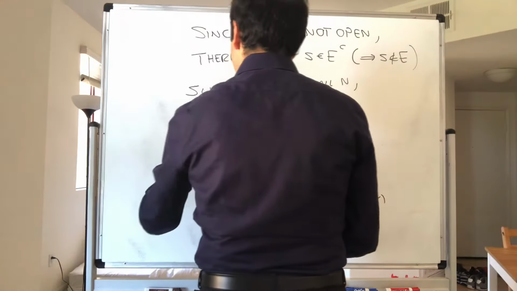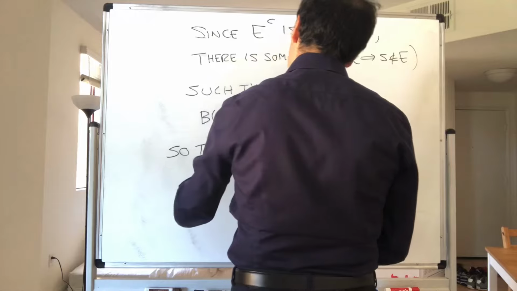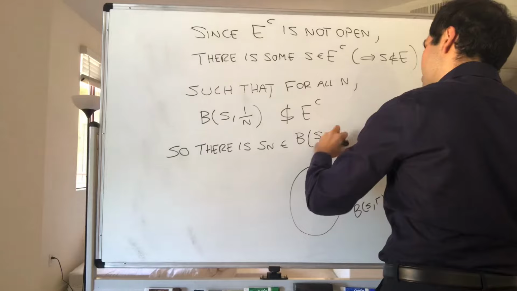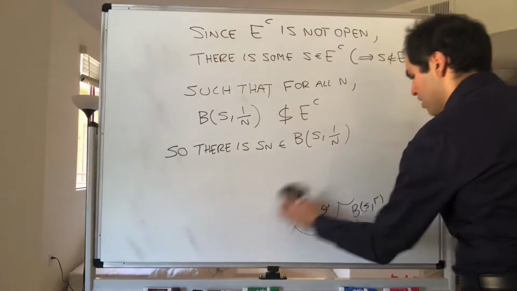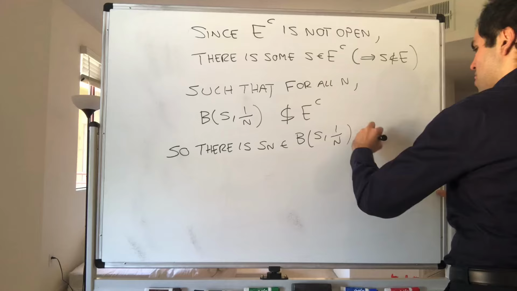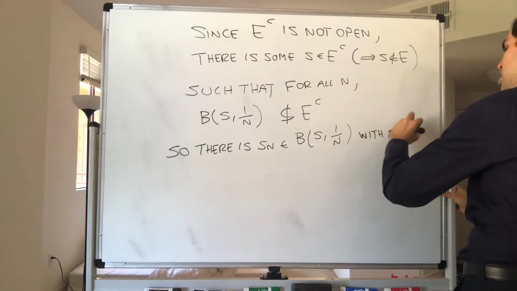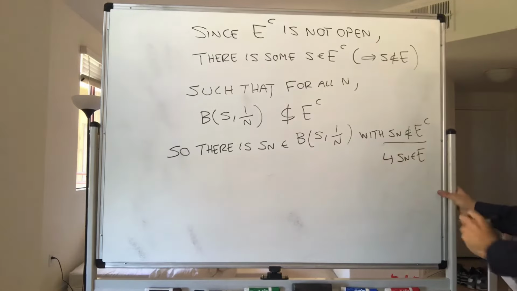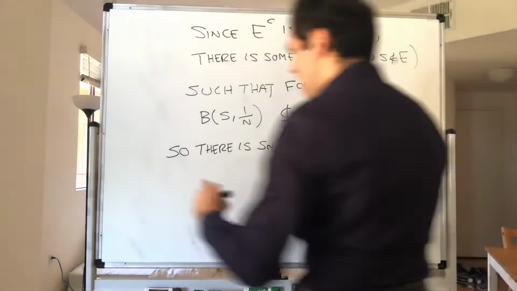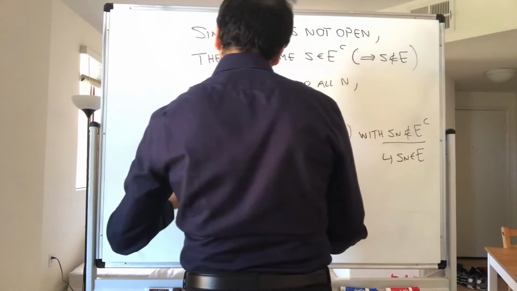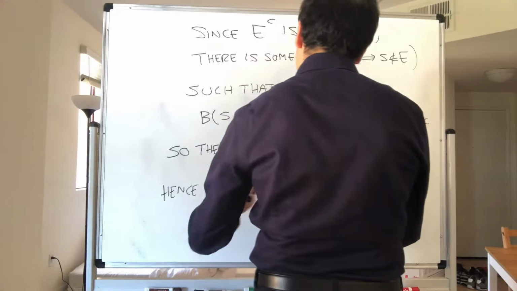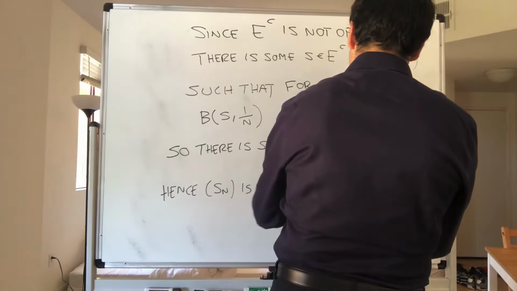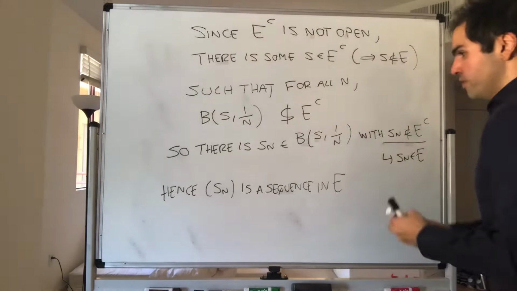So there is Sn in B(S, 1 over n) with Sn not in E complement, but this just means Sn is in E. And therefore, what do we get? Hence, the sequence Sn is a sequence in E, and then what is this saying?